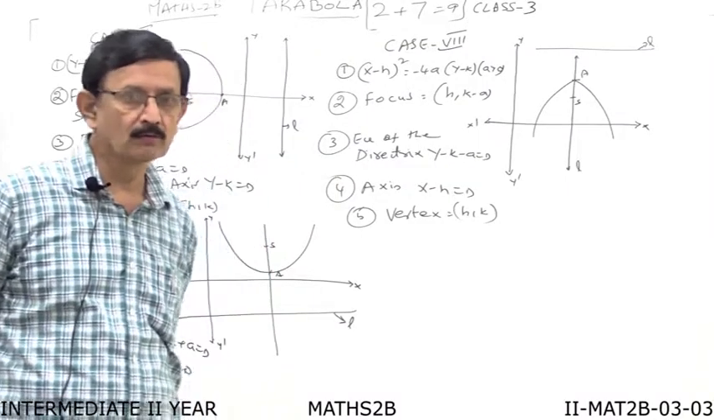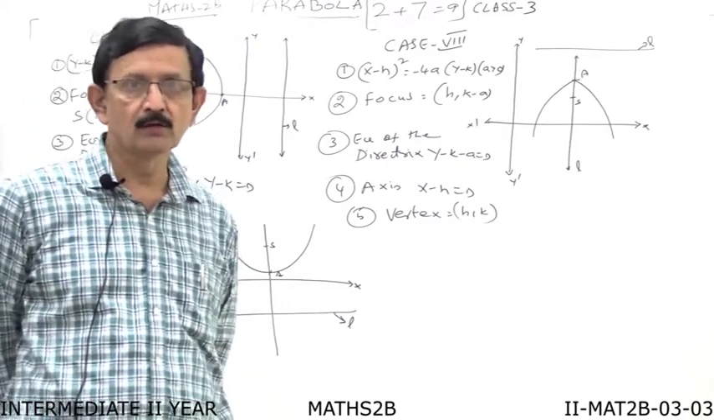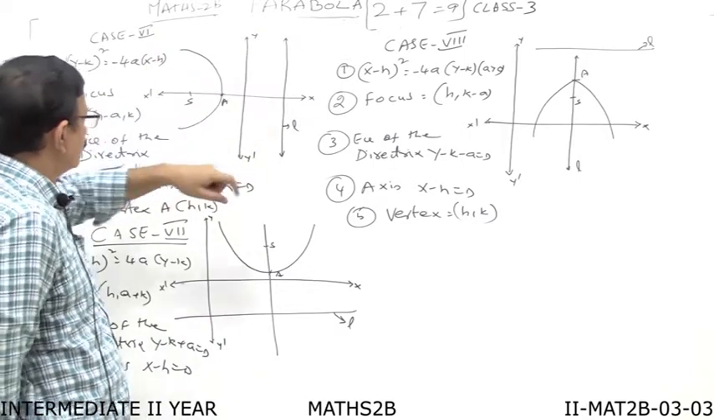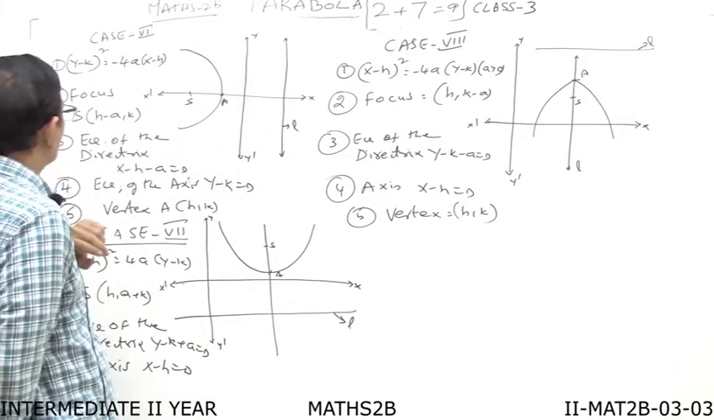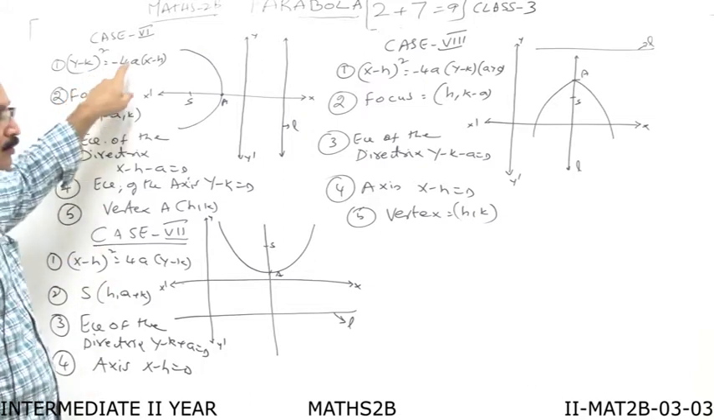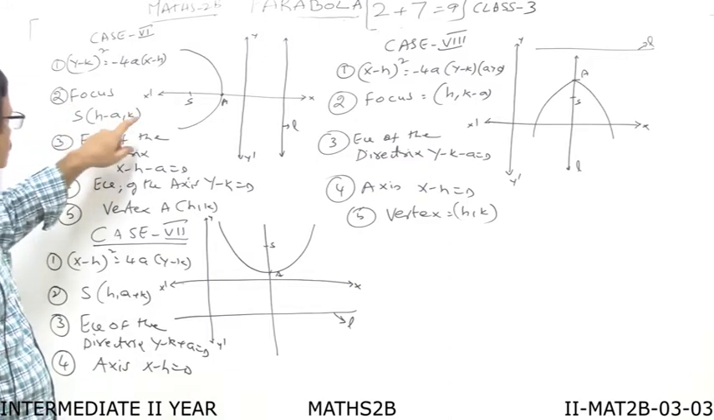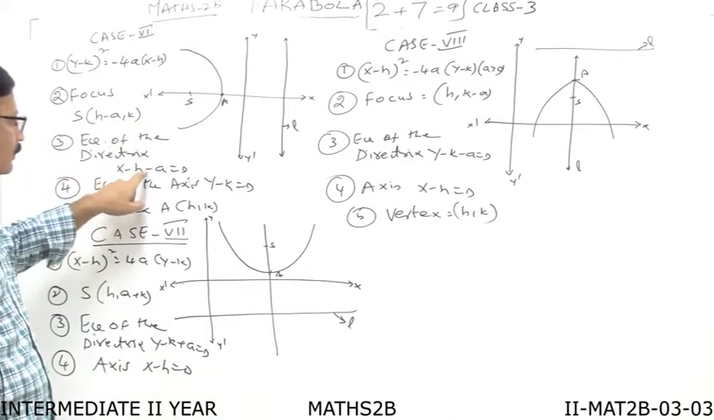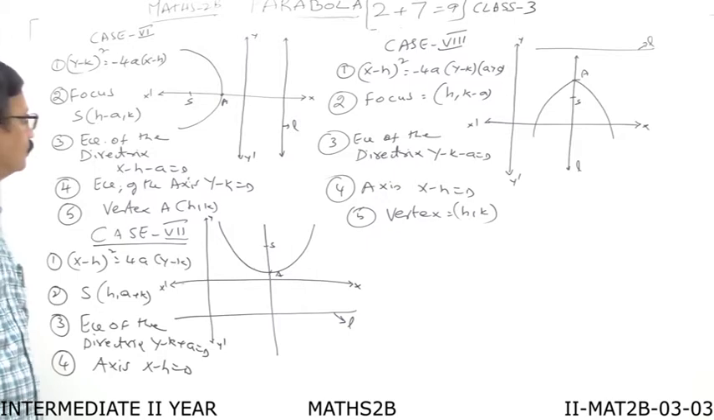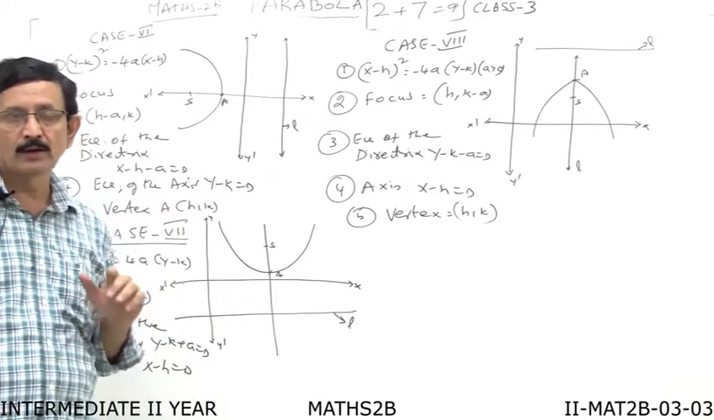Morning, students. Now, more cases of parabola. Last class we discussed the fifth case. Now we'll take up the next one. In this one, this is the parabola, this is the directrix, this is the focus, and this is the vertex. What is the equation of the parabola? (y minus k) whole squared is equal to minus 4a into (x minus h). Focus coordinates are (h minus a, k). Equation of directrix is x minus h minus a is equal to 0. Equation of the axis is y minus k is equal to 0, and the vertex coordinates are (h, k).